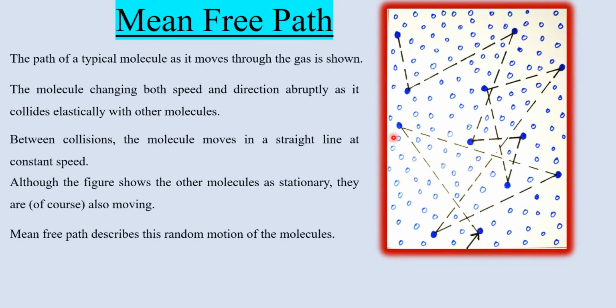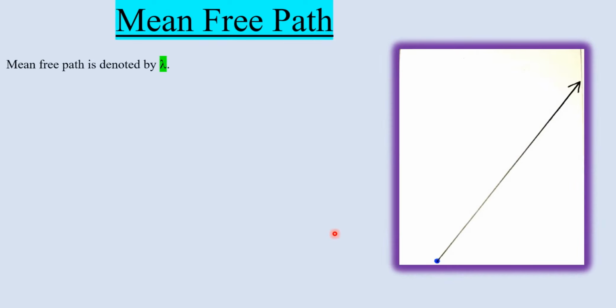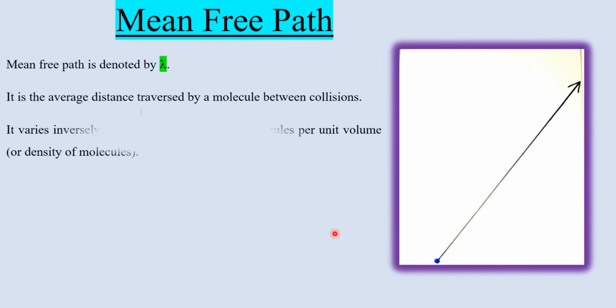The molecules are moving in different directions. The path between two collisions is different every time. Here you can see a very small path. This is large enough. This is large. This is again large. This is very large. This is medium. This is medium. This is small. So all are different. That's why we have to find the average of these paths, these distances.